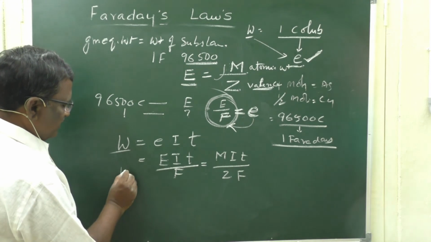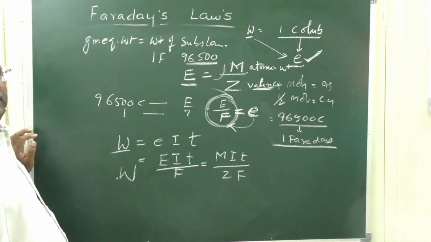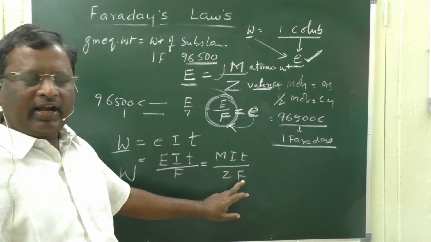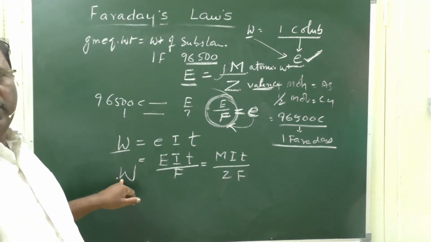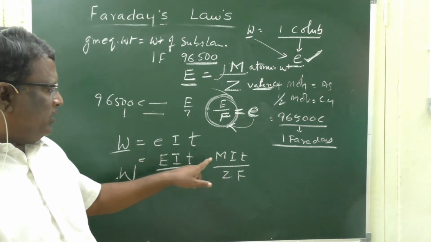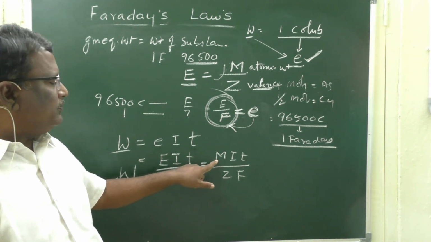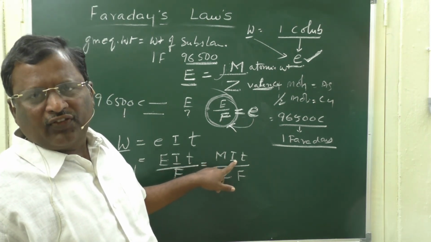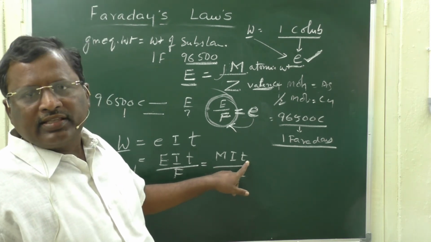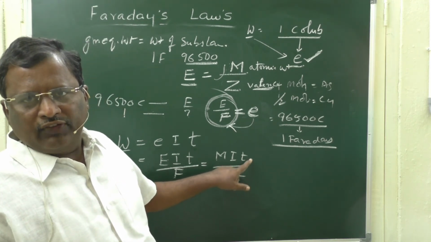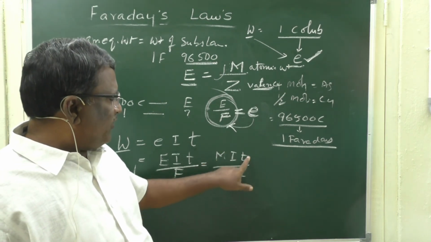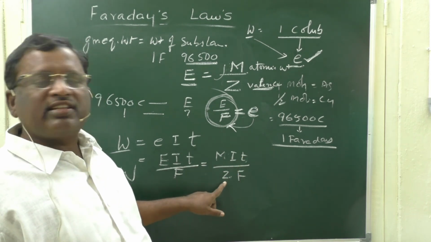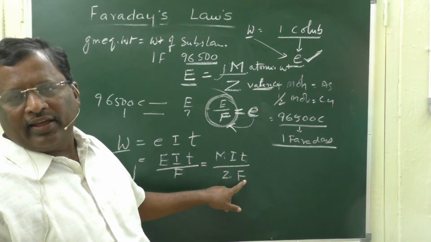This is the final relation between weight, atomic weight, strength of current, time of flow, valency and Faraday. So, here W is the weight of the substance in grams, M is the atomic weight of the element which is going to deposit in an electrolysis, I is the strength of current in amperes, T is the duration of electrolysis. If the quantity of current was given, then instead of I T you will write Q, in coulombs. Then Z is the valency and F is the Faraday.